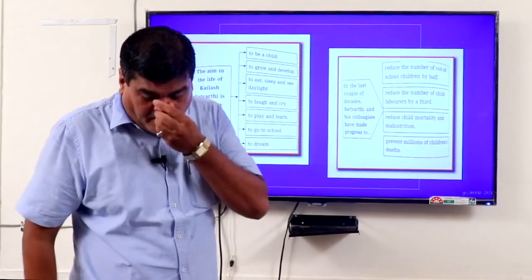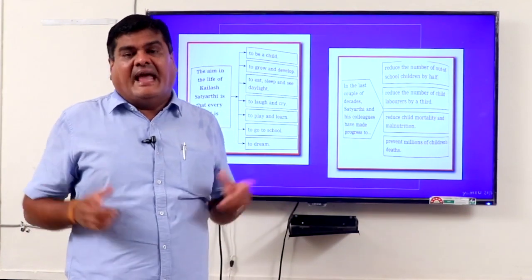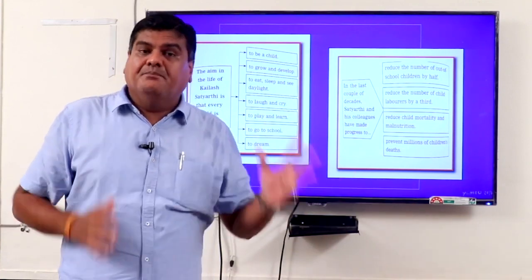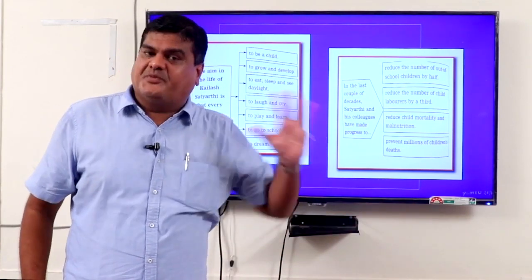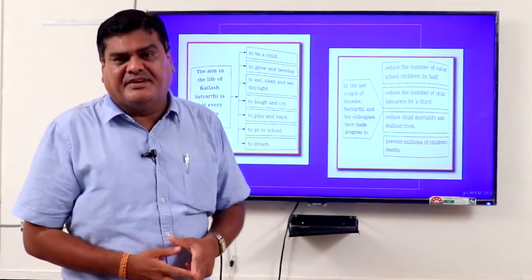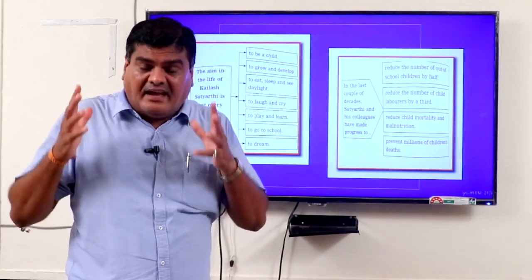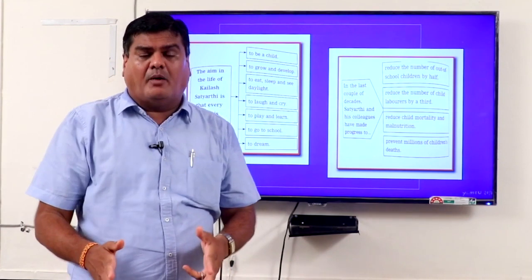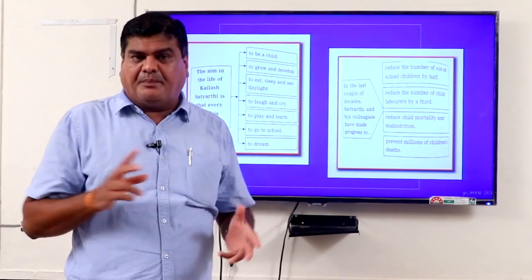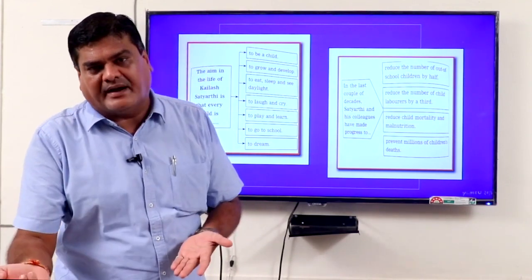So here, the speech delivered by Kailash Satyarthi has been divided into two parts in the text: Part 1 and Part 2. In Part 1, the first two parts of the speech are there, that is greeting and salutation, and second, the introduction of the problem. In the second part, the body of the speech, what Kailash Satyarthi wants to convey, the problem, is mentioned, and at last the conclusion is there. So Part 1 has two parts of speech writing, and Part 2 has two parts of speech writing.